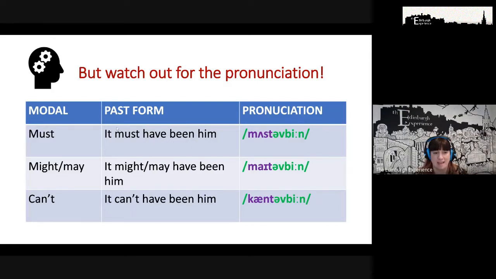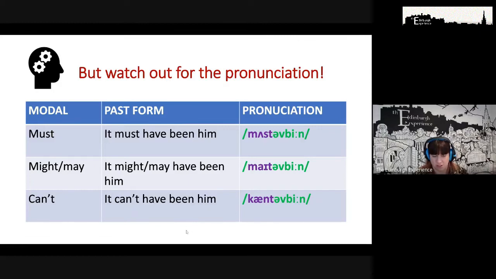We're going to make a block of sound with these verbs here, must have been. We're going to think of this as one word, okay? One sound, sorry, not one word, one sound. And it's going to change from must have been to must have been. Yeah. So that whole sentence will form our nice block of sound. It must have been him. The same over here. It might have been him. Or it may have been him. And finally, it can't have been him. Okay?